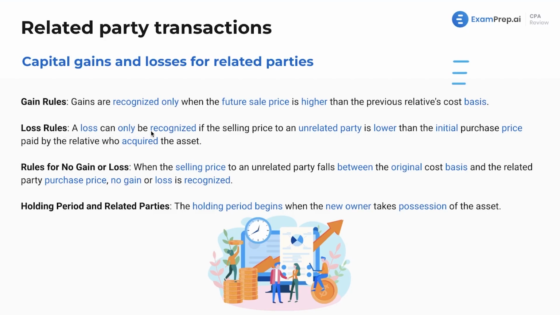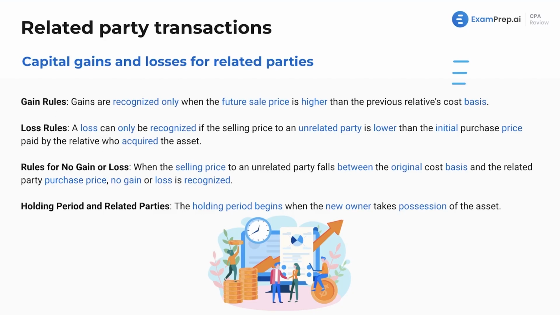Loss rules. A loss can only be recognized if the selling price to an unrelated party is lower than the initial purchase price paid by the relative who acquired the asset. Like I said, these rules, these are a lot. There's a lot going on here, and I would take the time to memorize these with the actual numbers next to you. So again, to reiterate, this is very heavily tested on the exam, and it's tricky. It's something to make sure you know all these rules.